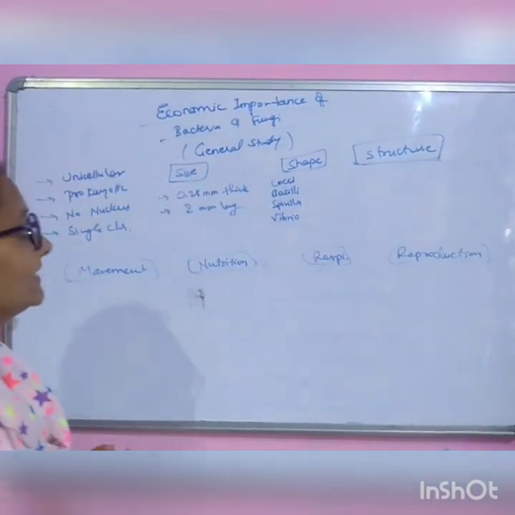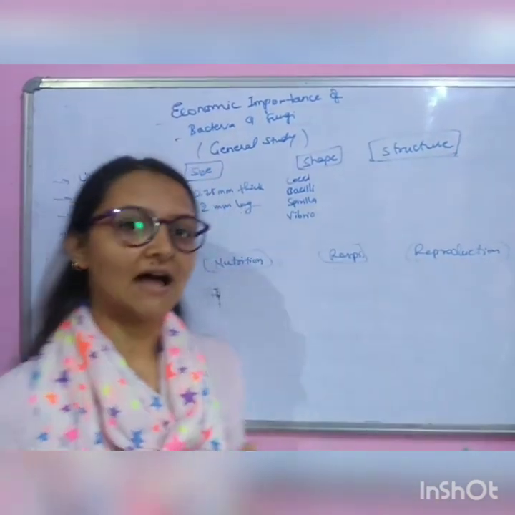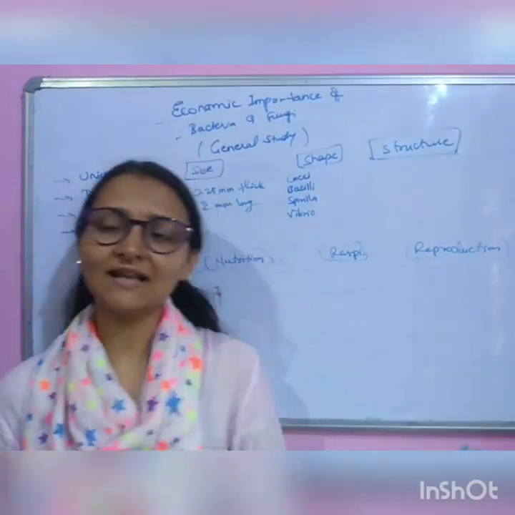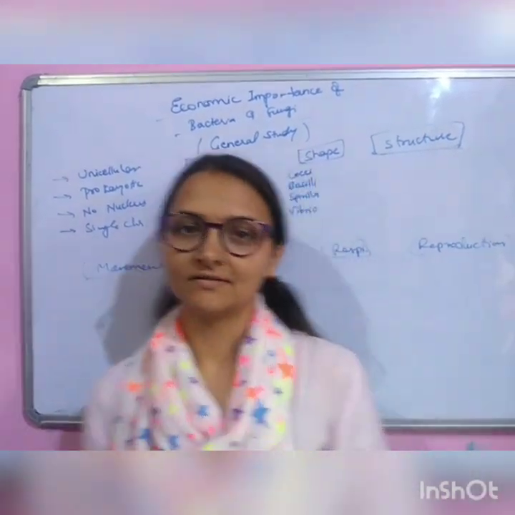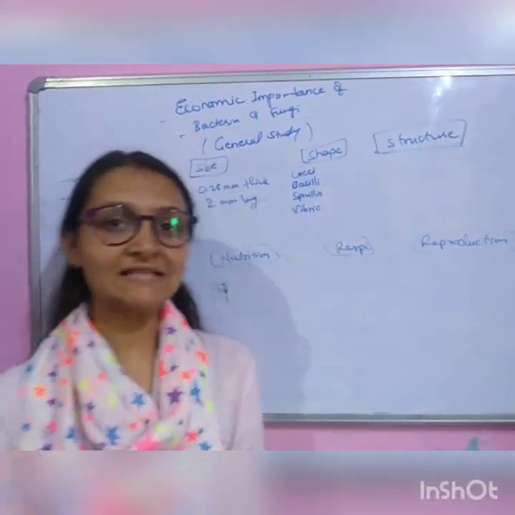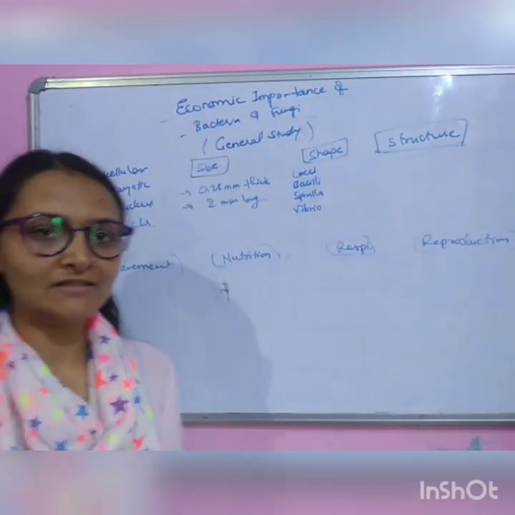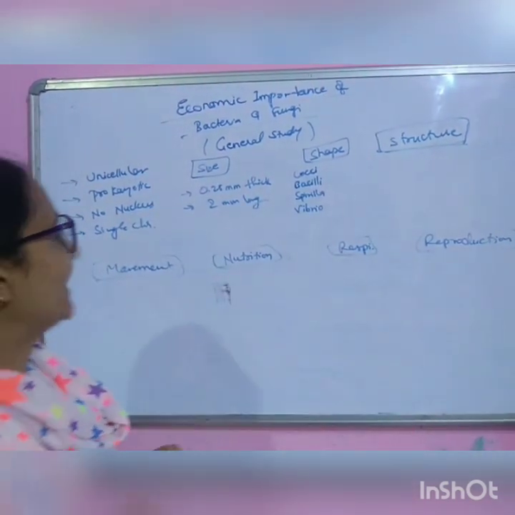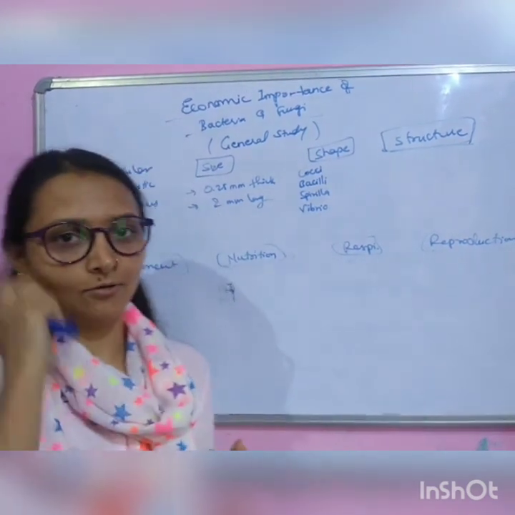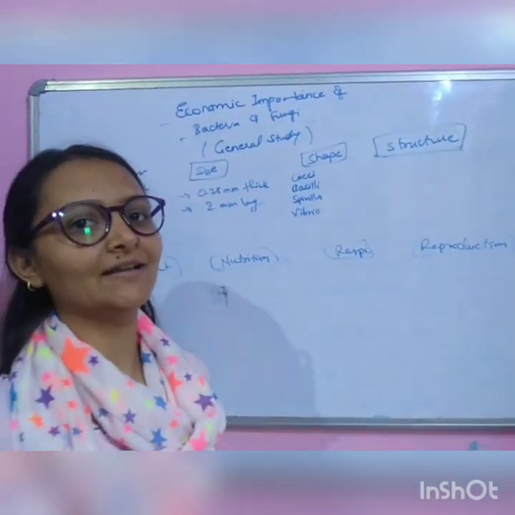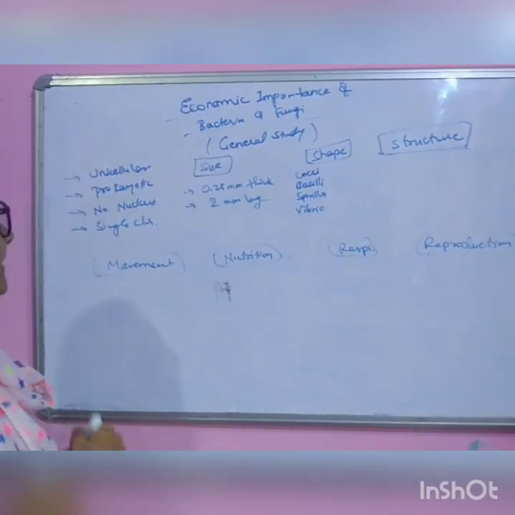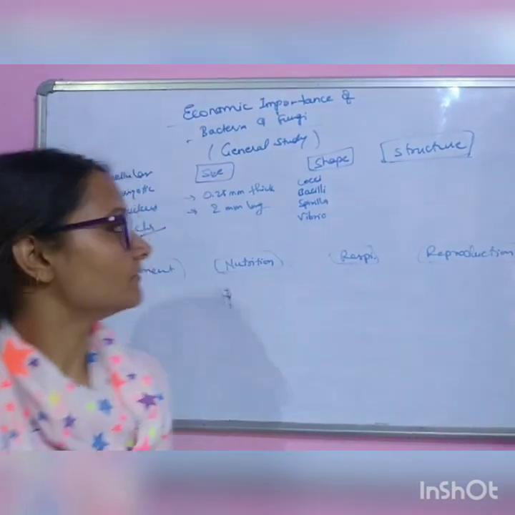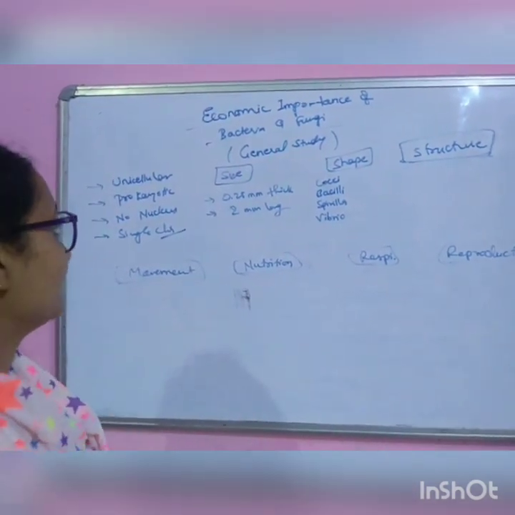See, in general the bacteria are mostly unicellular. They have only one cell and they are prokaryotes. Prokaryotic means karyo means nucleus and pro means primitive. They do not have a definite nucleus and they do not have a nuclear membrane. Their single chromosome is spread in the center of the cytoplasm.